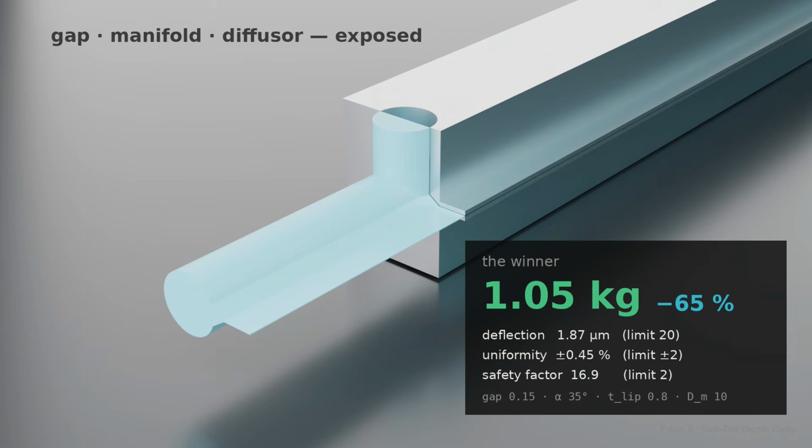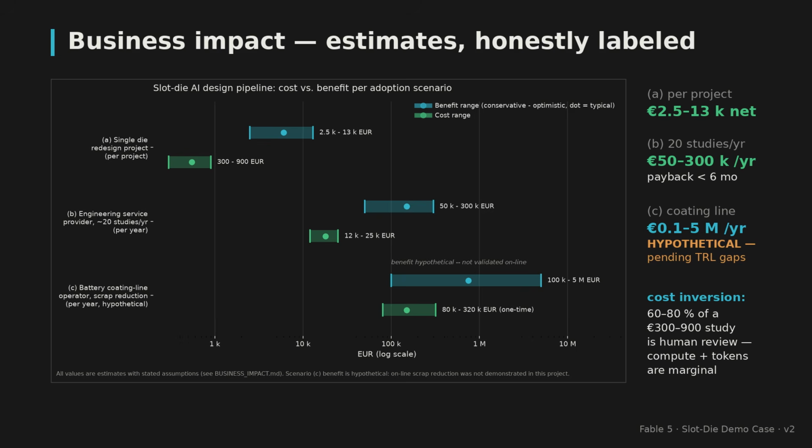The winner, 1.05 kilograms, down 65%. Every constraint holds with wide margin, deflection at 9% of its limit, safety factor 17. This is the optimized head, and this is the channel inside it: manifold, converging shoulder, and a slot thinner than a sheet of paper. What is this worth in euros?